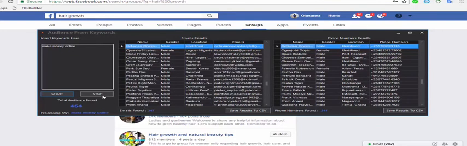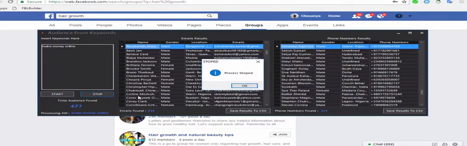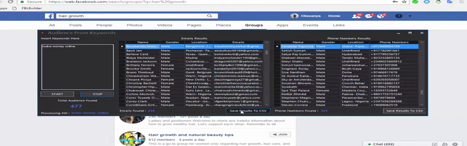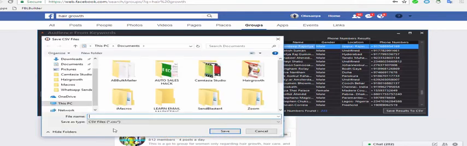So I'll just stop this. Once you stop it, you can save results to CSV. I can use these numbers for mobile marketing. I can save this result to CSV, so for this purpose I will just save it as CSV. Just save it as Make Money Online.